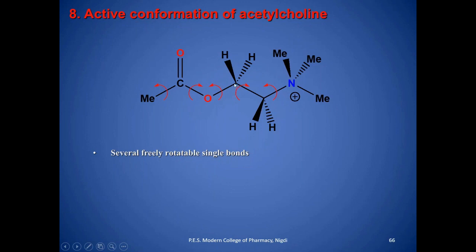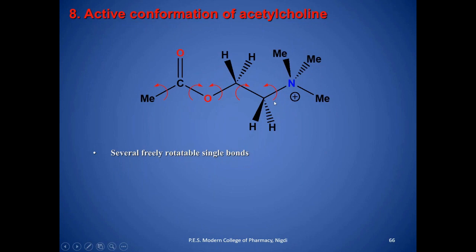And if you have heard about torsion angle, torsion angle is defined as an angle between two planes. For example, if you consider this oxygen, carbon and nitrogen, then if you see from this angle or this angle, you will see the particular torsion, and that torsion is denoted by tau. The torsion angle has a positive sign when the bond of the front atom is rotated to the right to eclipse the bond at the rear atom.